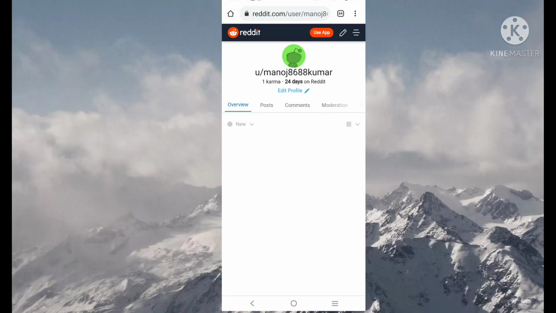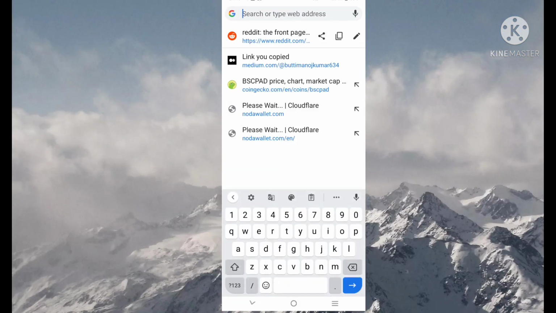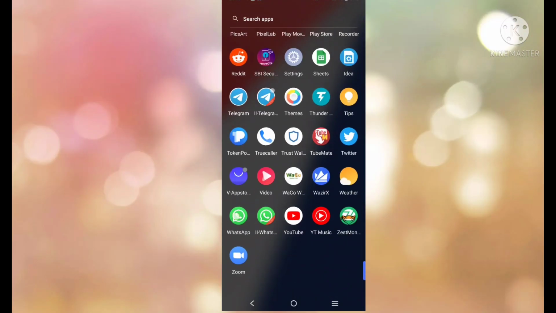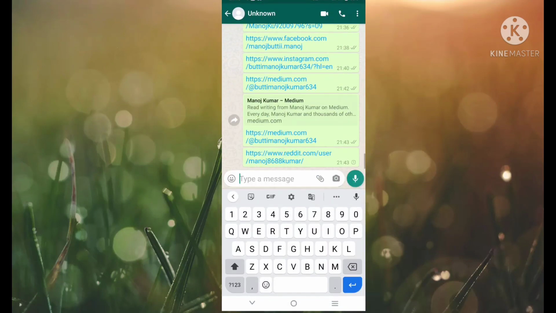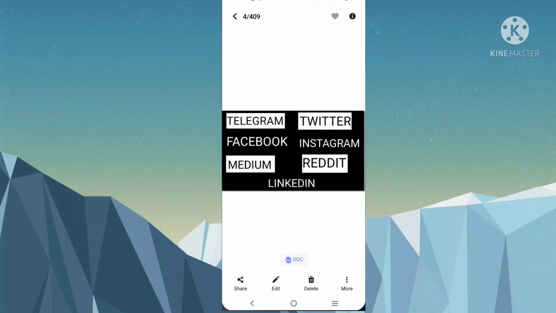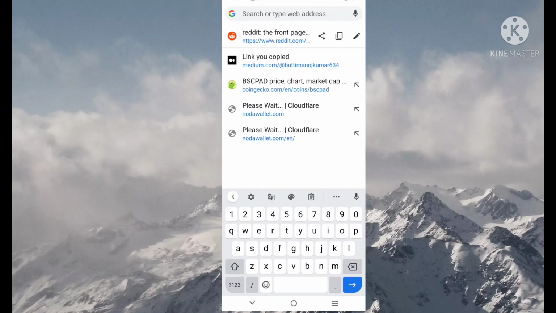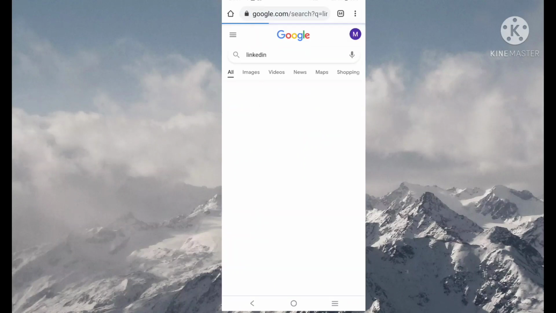Click on the username. After clicking on the username, in the search bar your profile link will be generated. So click on the search bar, copy your profile link and save it. Okay, this is my Reddit profile link. Next, LinkedIn, same. LinkedIn is also the same, just type LinkedIn